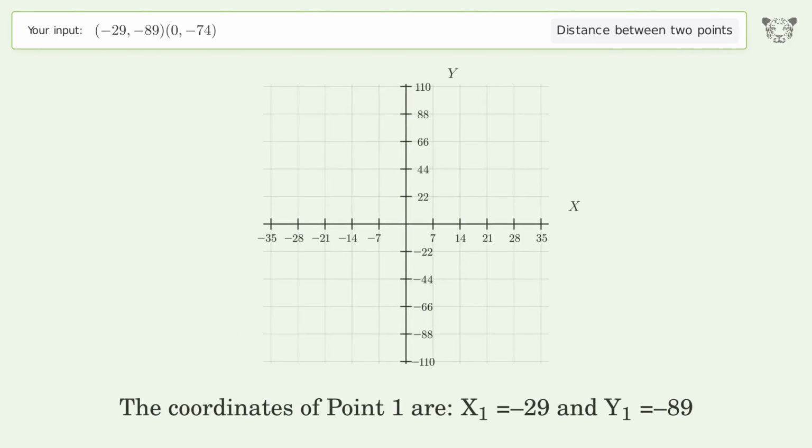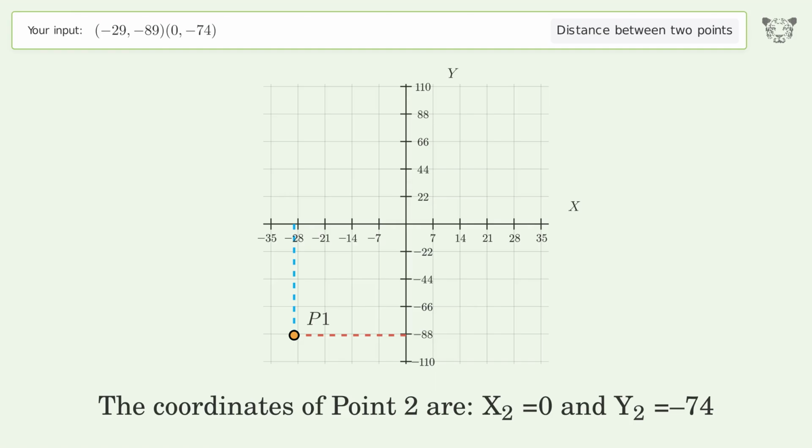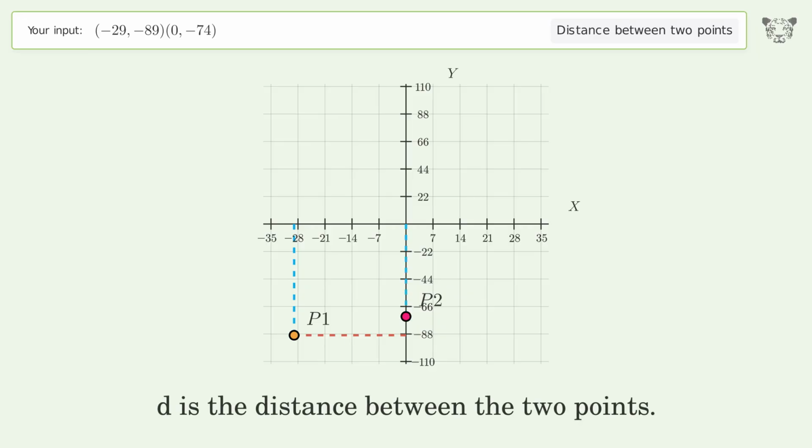The coordinates of point 1 are x1 equals -29 and y1 equals -89. The coordinates of point 2 are x2 equals 0 and y2 equals -74. D is the distance between the 2 points.